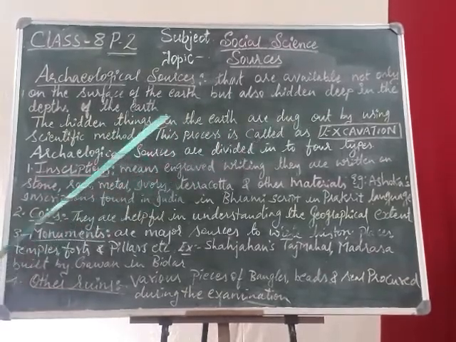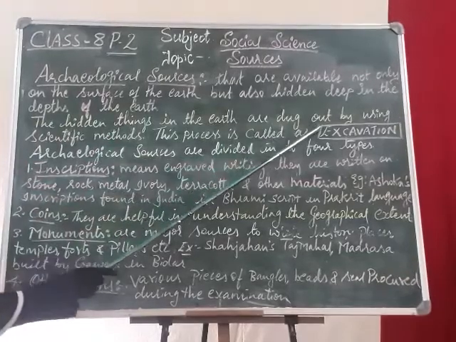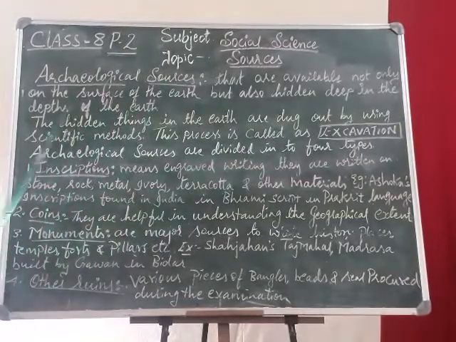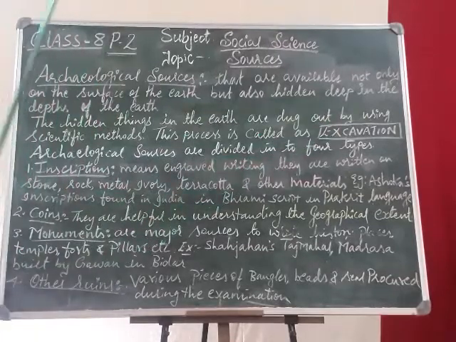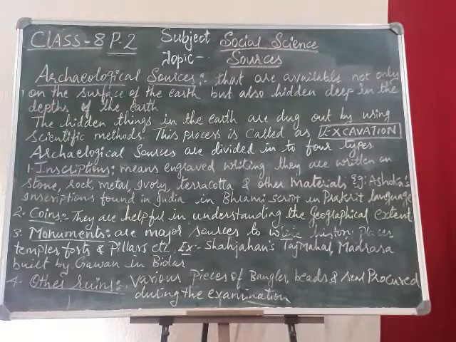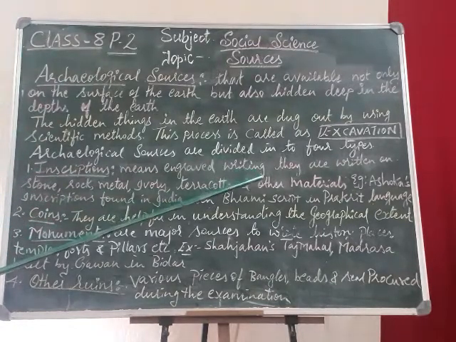What is this process? The hidden things in the earth are dug out by using scientific methods. This process is called excavation. He wants to search deeper and deeper. It is not even possible to use manual power. He uses a scientific method and wants to keep on researching. So it is called excavation.